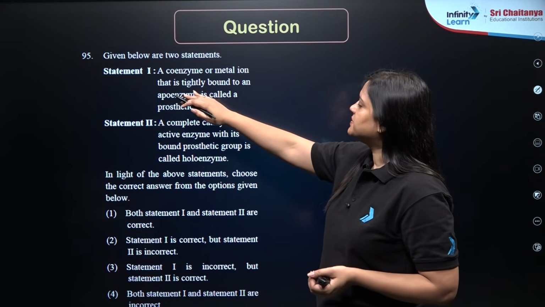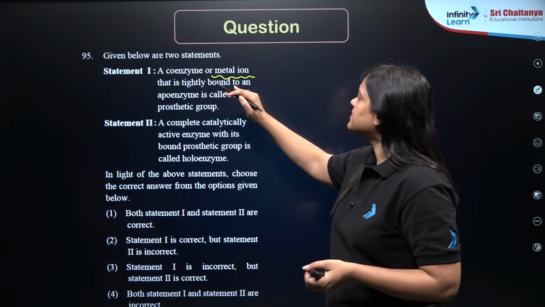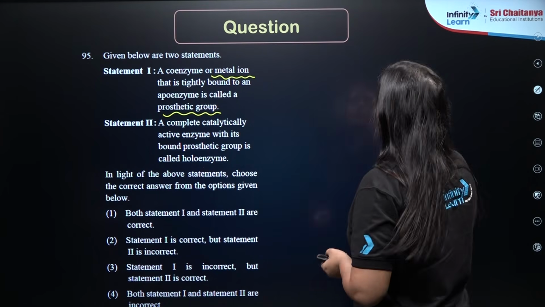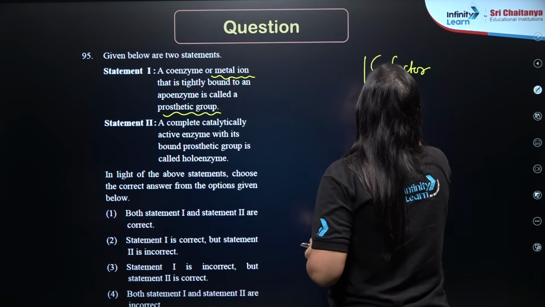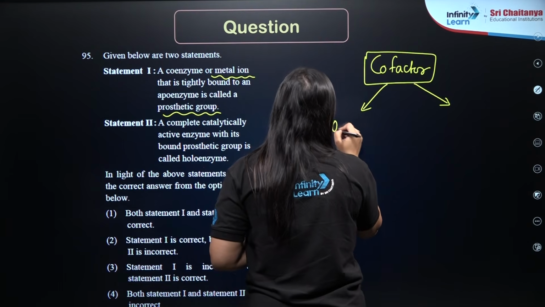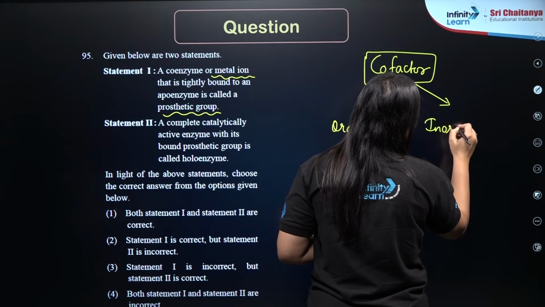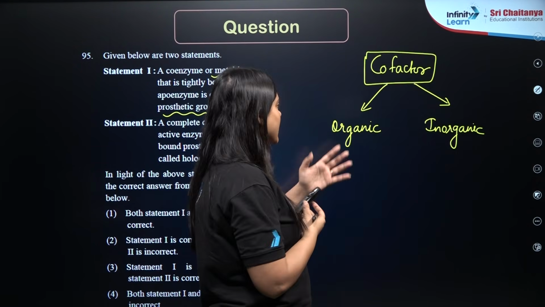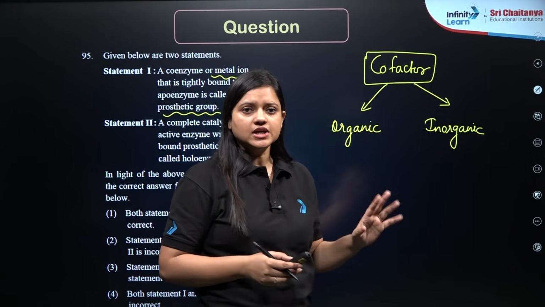Next is 95. Statement 1 says a coenzyme or a metal ion that is tightly bound to an apoenzyme is called a prosthetic group. When we talk about a cofactor, a cofactor can be organic or inorganic. Organic mostly includes prosthetic group and coenzyme, and inorganic includes the metal ion.